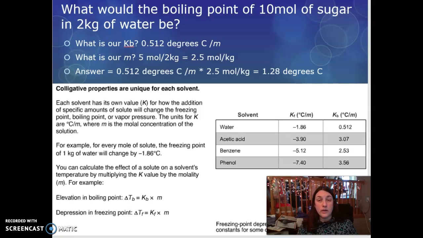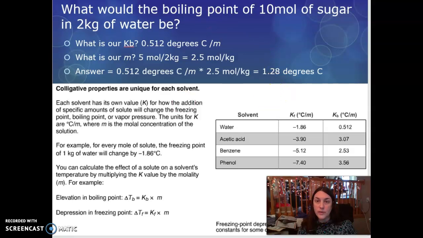Celsius. However, if you give me this answer, it's going to be wrong. Now, if you're thinking to yourself, but that's where we stopped when we did the freezing. Yeah, but the freezing point of water is 0. So we just wanted to know how much below 0 it was. What's the boiling point of water? The boiling point is 100 degrees. So if I'm asking you at the boiling point, it's not going to be 1.28. It's going to be freezing, almost freezing at that temperature, right?